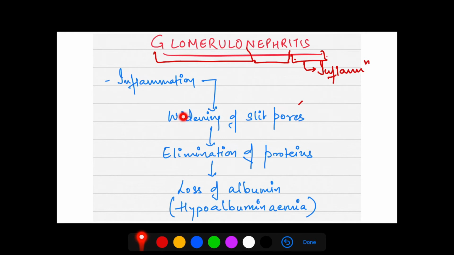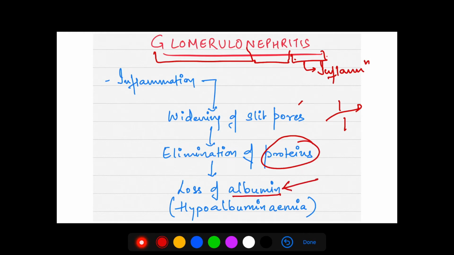Slit pores are there in the basement membrane in the glomerulus. So there is widening of the slit pores, and there is elimination of proteins. If the podocyte pores increase in size, a lot of proteins can go through. So there will be elimination of proteins, mainly albumin.